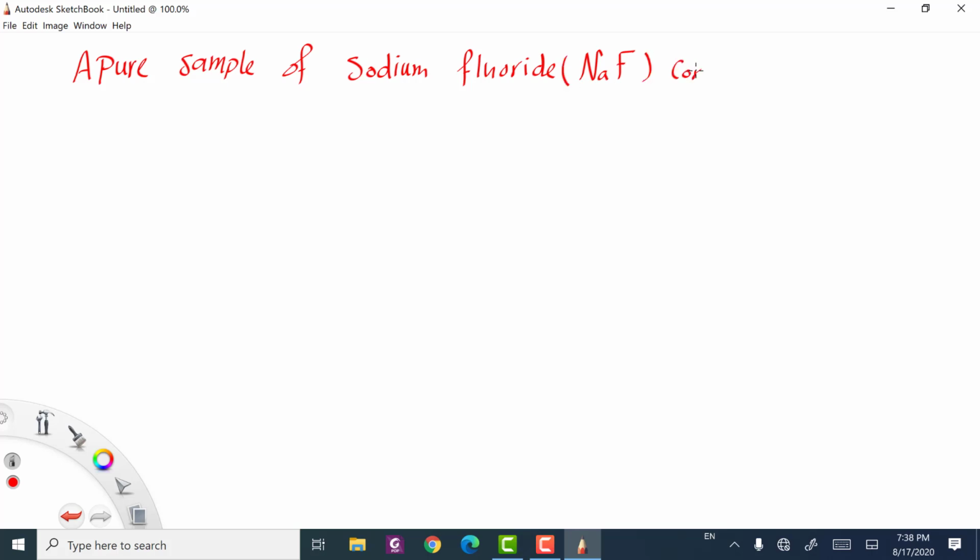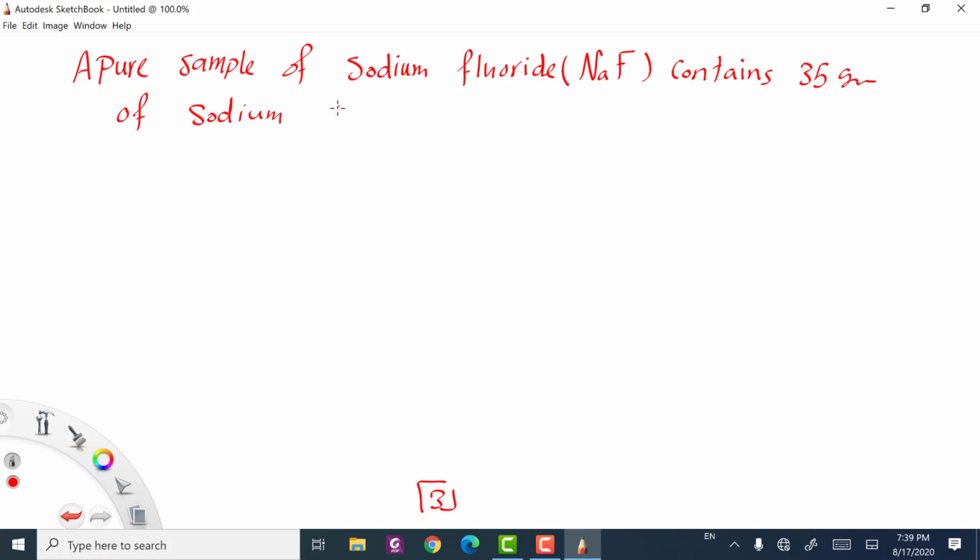An example said that a pure sample of sodium fluoride, NaF, contains, slide number 3, 35 grams of sodium.